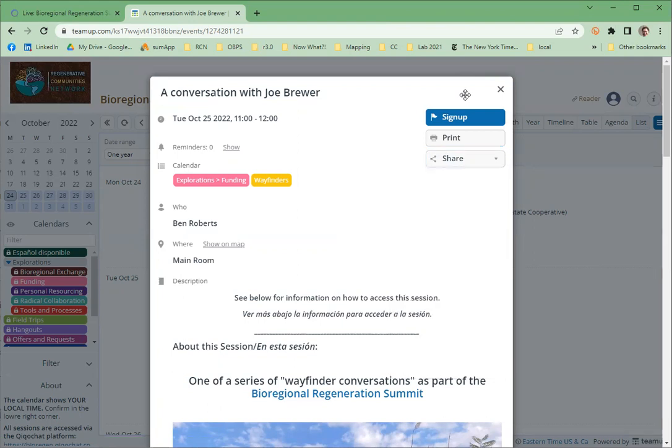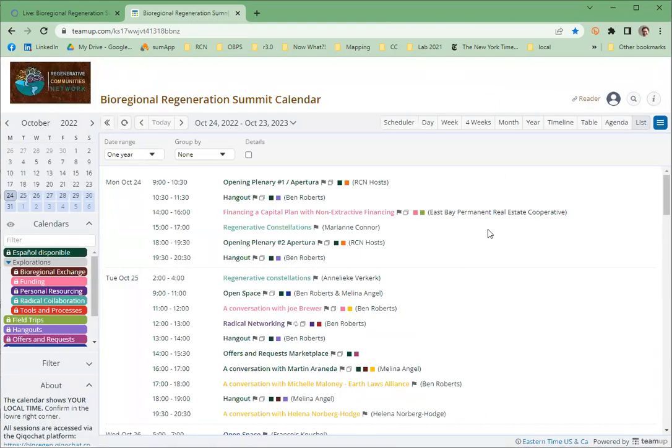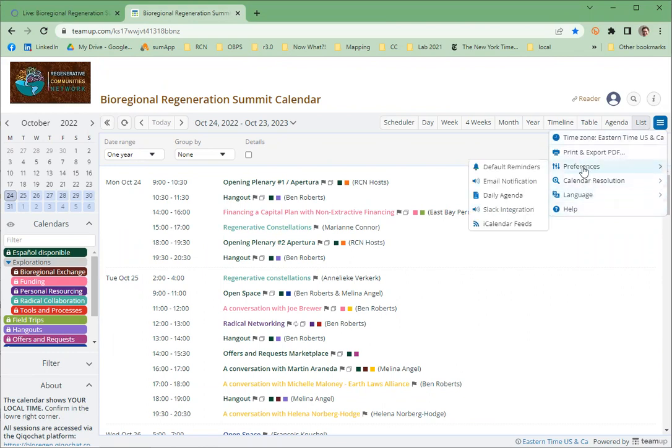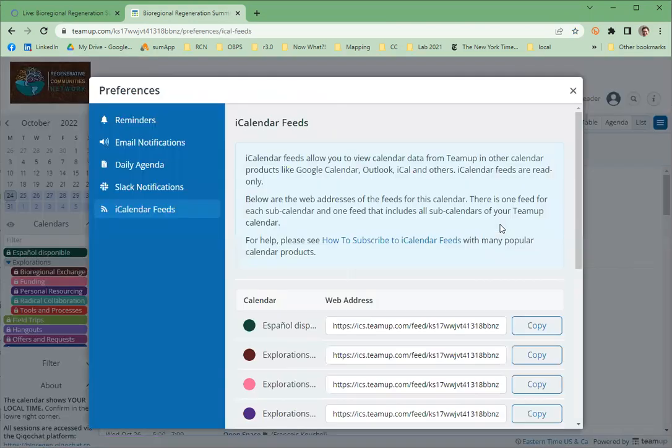There is a way also, in addition to adding individual events, to add the entire calendar or sections of the calendar based on these different categories into your own calendar as a feed as well. So let's take a look at that. You do that over here with this blue button, also known as the hamburger, with those 3 lines in it. And you go to Preferences and iCalendar feeds.